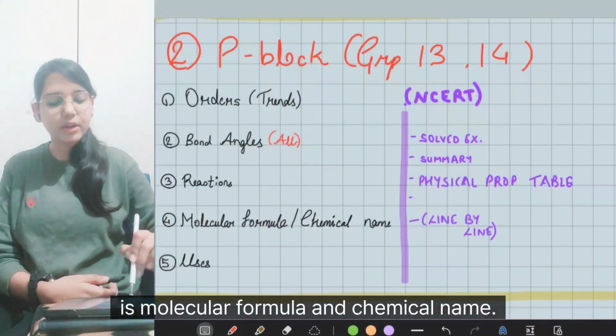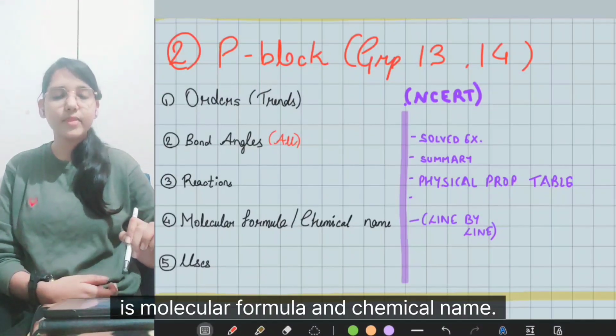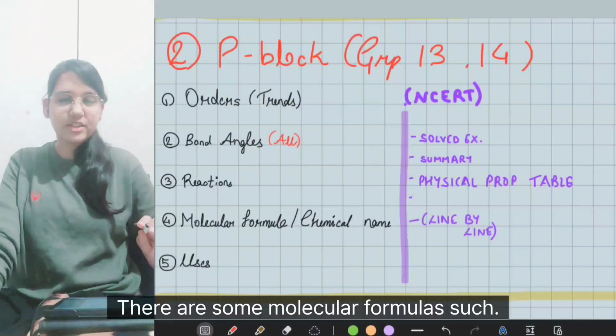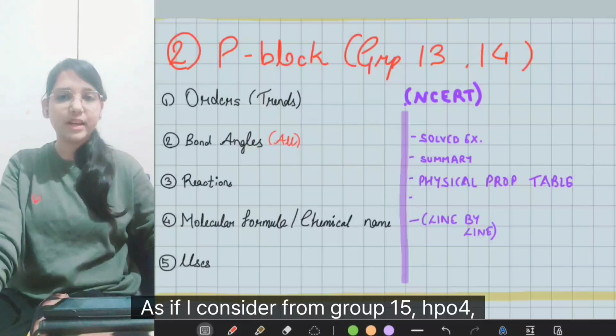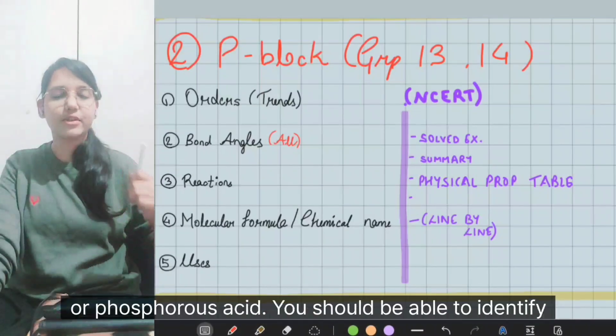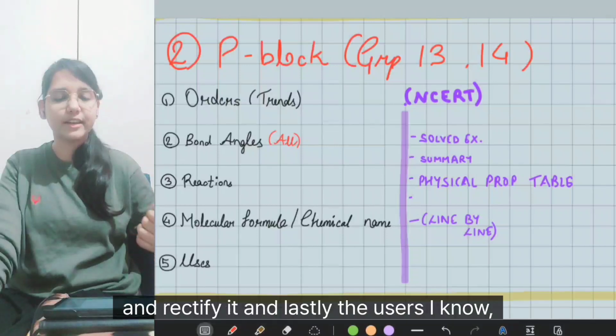And the fourth thing is molecular formula and chemical name. In P block, there are some molecular formulas such as, if I consider from group 15, H3PO4. You should know that it is phosphoric acid or orthophosphoric acid, or phosphorus acid. You should be able to identify and rectify it.